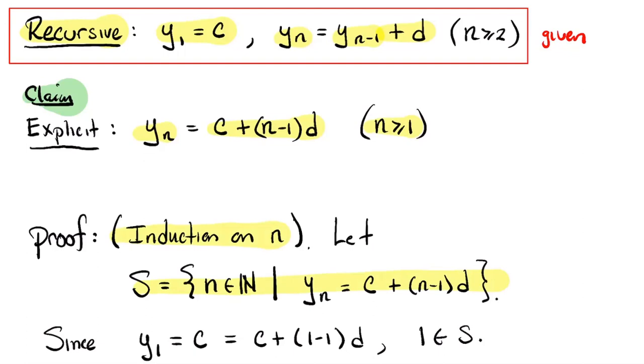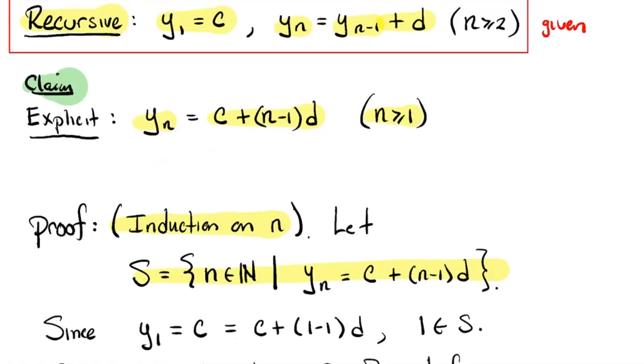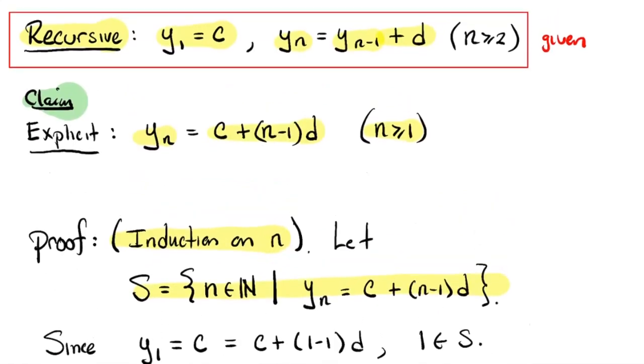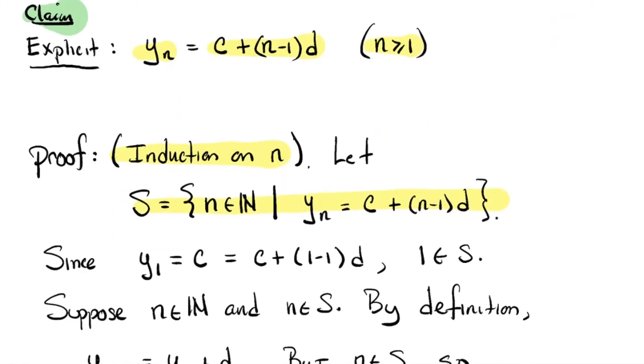Okay, so then what am I going to try to do? I'm going to try to show you that that set S satisfies the two properties, the base step and the inductive step in the induction theorem. And if I can, then it's going to tell me that every number is in S, and every number being in S is exactly equivalent to saying that this statement holds for all n. Okay, so now it's basically a computation. You might have to rewind the video if you didn't jot down this recursive formula that's in the red box, because I'm going to scroll and hide it as we go here.